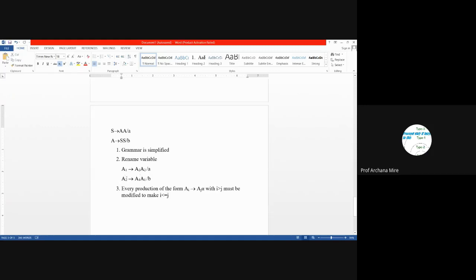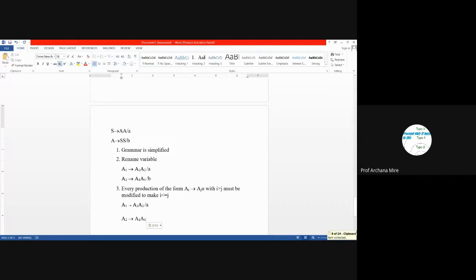But if we check this next production rule, here value of i is 2. So what I will do, I will copy this production rule as it is, because after step number 3 also it will remain as it is. And we will need to modify this particular production rule.